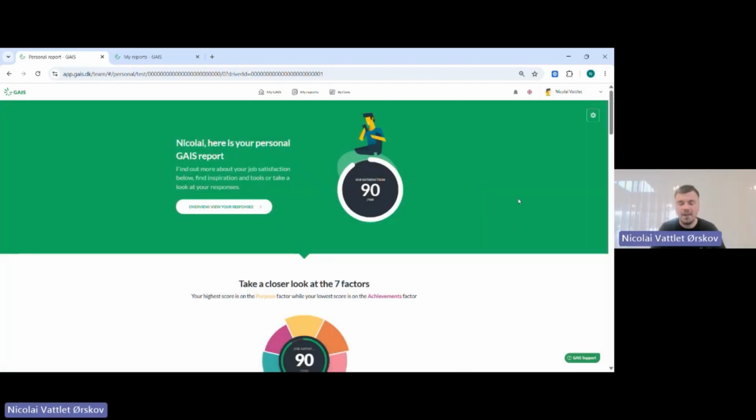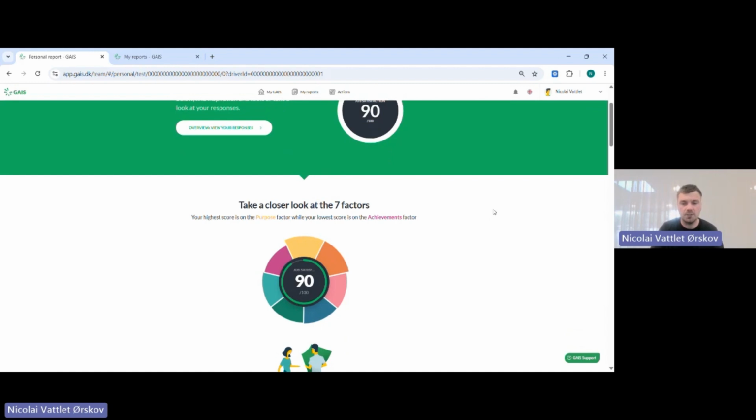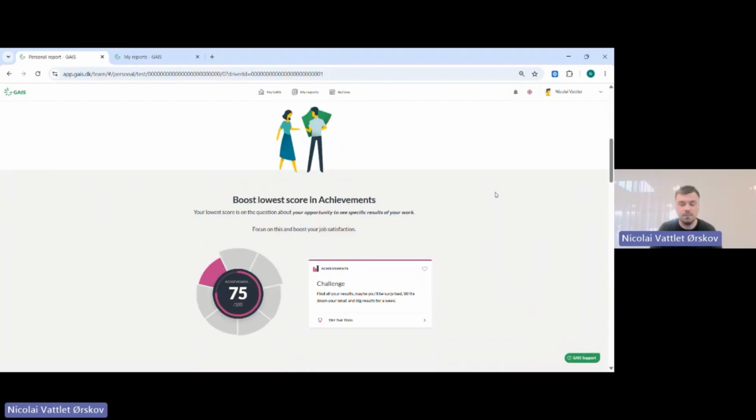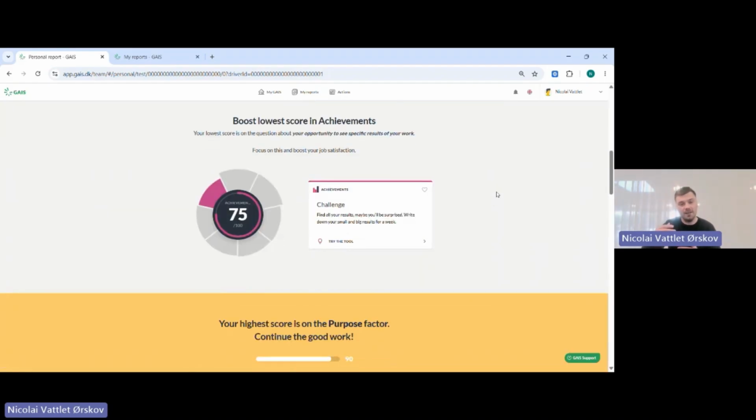Yes. I will just go back here to the main page of the personal report, because what we also present for the employees is some tools in terms of where they can improve some of their scores, because I think job satisfaction oftentimes is being viewed as that has to only be from top down, so from the leadership and then down in the organization. But our ambition is to level it more out, because at the end leadership can't just dictate what is a good job satisfaction. We need to have everybody included in this process.